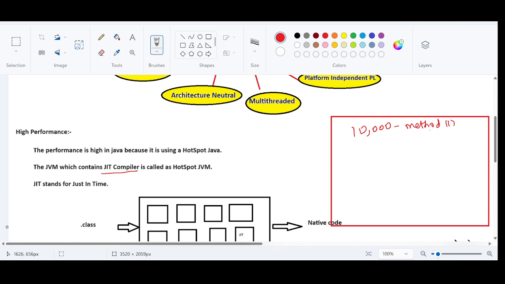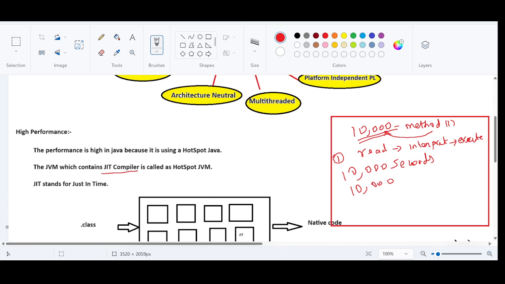Every time this method 1 is called, each and every instruction has to go through read, interpret, and execute. Let us say that each instruction takes 1 second. So we have 10,000 instructions, and it will take 10,000 seconds. For the first call, it is going to take 10,000 seconds. If the method is called for the second time, 10,000 seconds. Third time, 10,000 seconds.